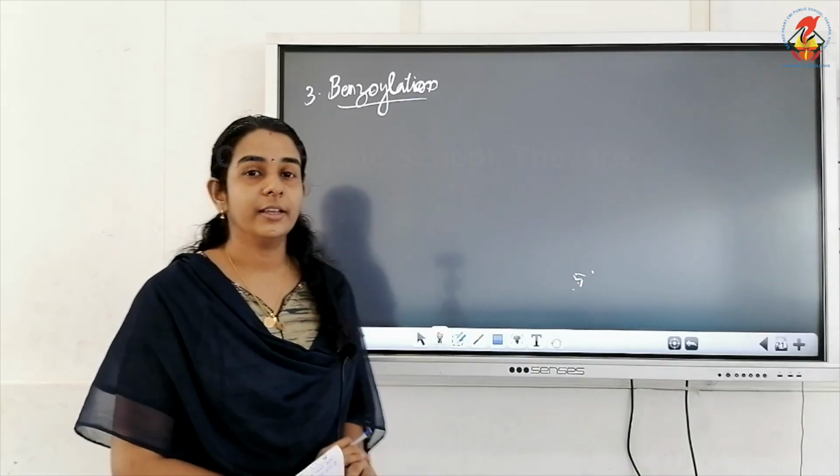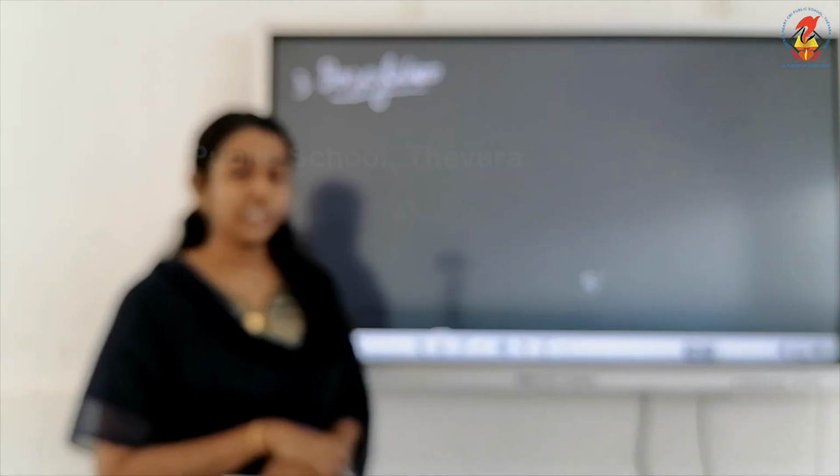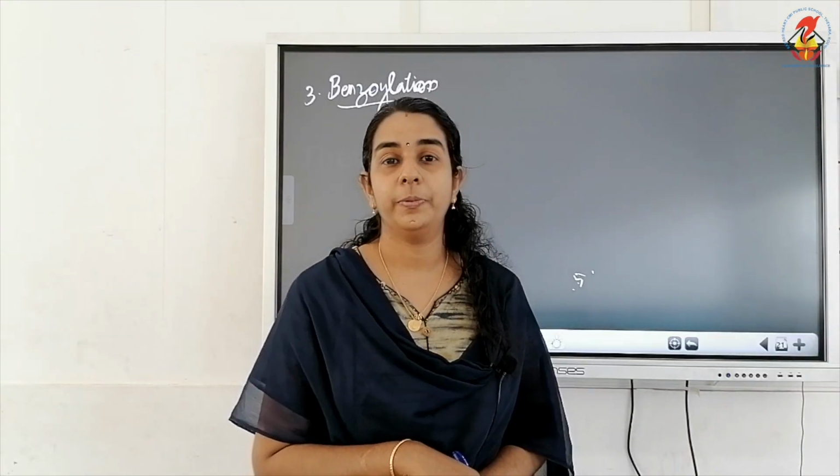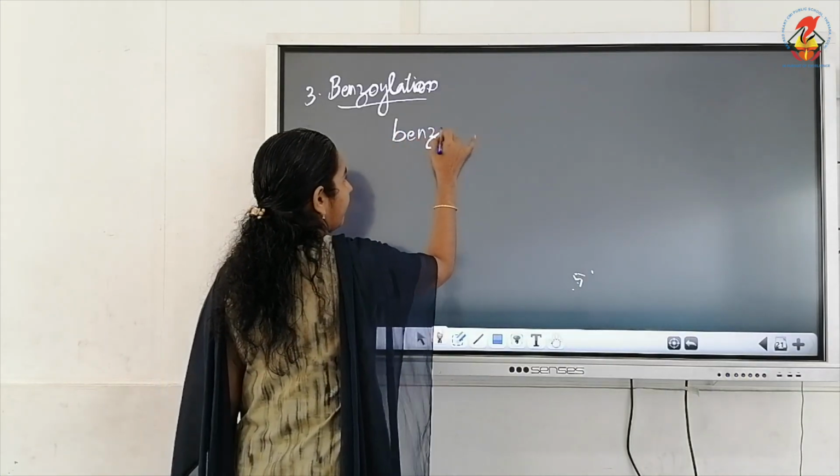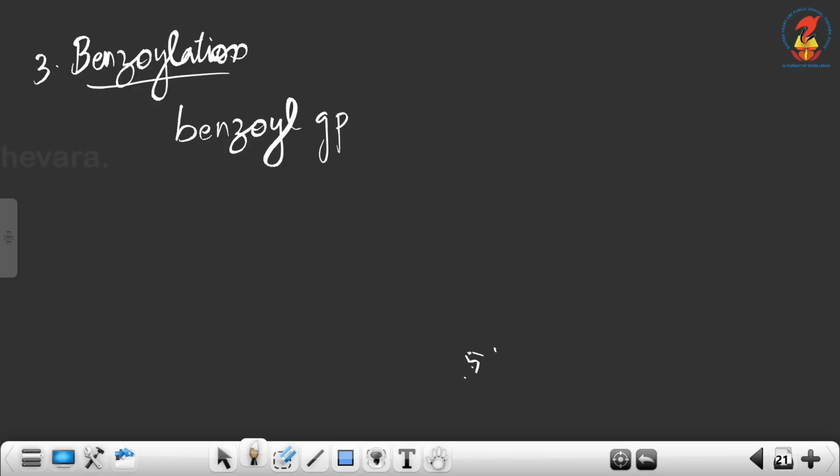So, before that, the first time you are going to study benzoyl group. So, note down. Benzoyl group is COC6H5, or we can write it as C6H5CO, both are same.